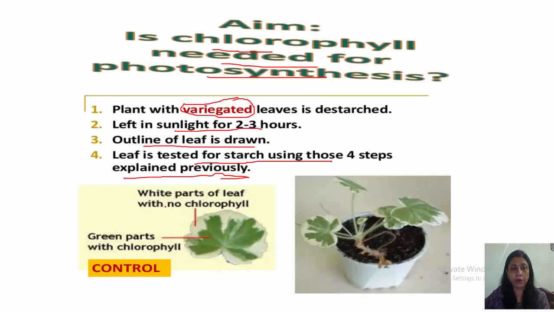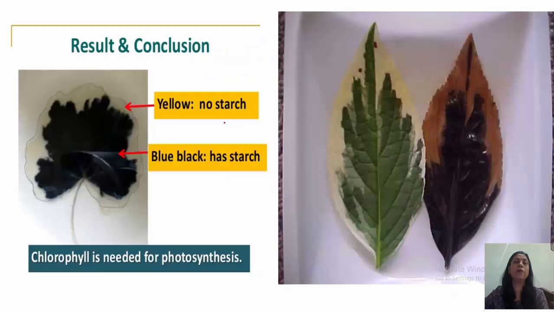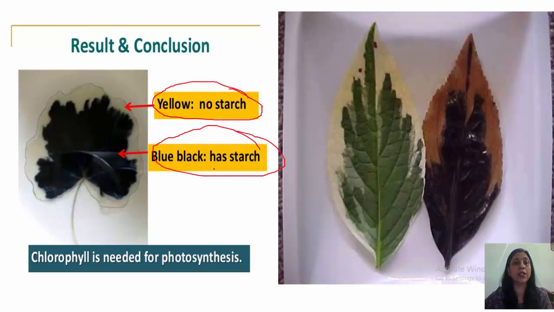This is a control leaf, white parts of leaf with no chlorophyll and the green parts of the leaf with chlorophyll. Okay, when we'll put the iodine, we'll see the white parts were yellow, that is no starch, and the green parts they were blue black, that means they have starch. And this proves that chlorophyll is necessary for photosynthesis.